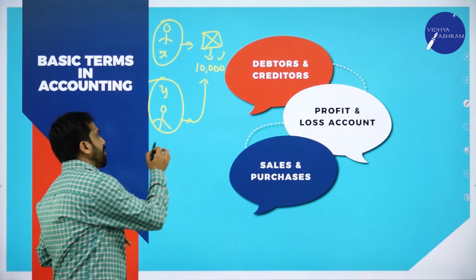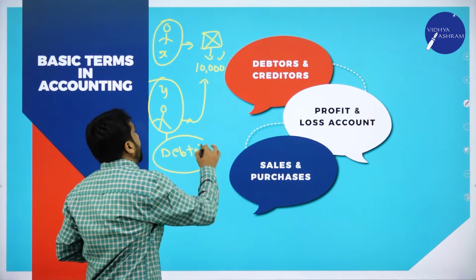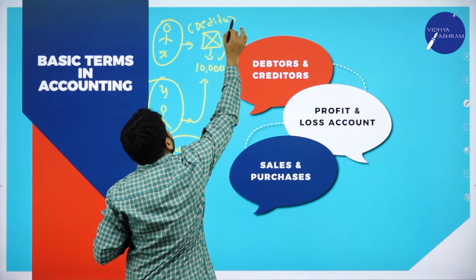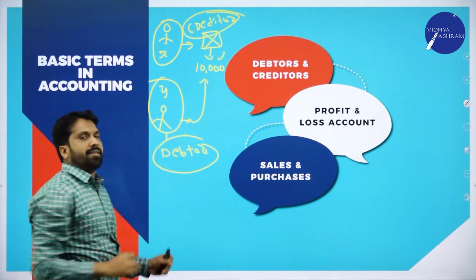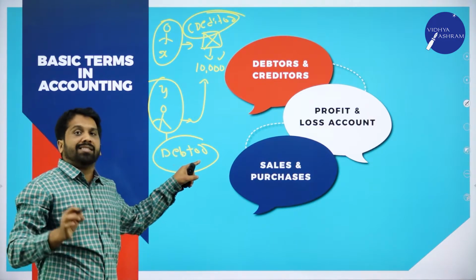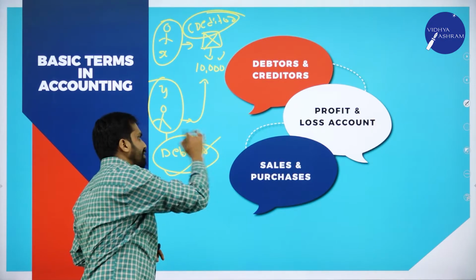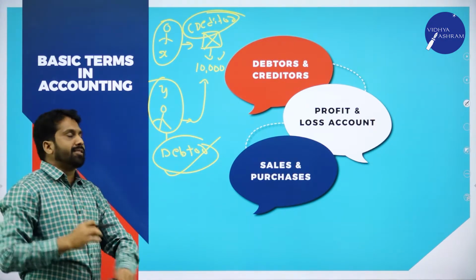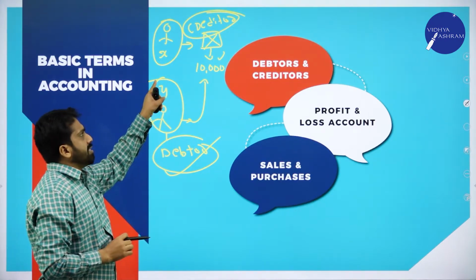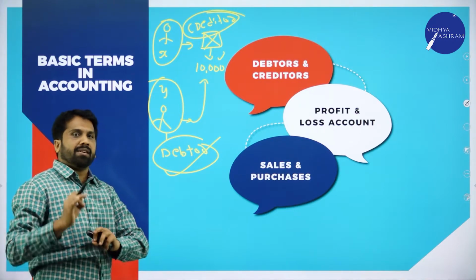Then I am called as debtor and he is called as creditor. Clear? So, the person who has not yet paid money is called as debtor. The person who has not yet received money is called as creditor. Hope you understood.